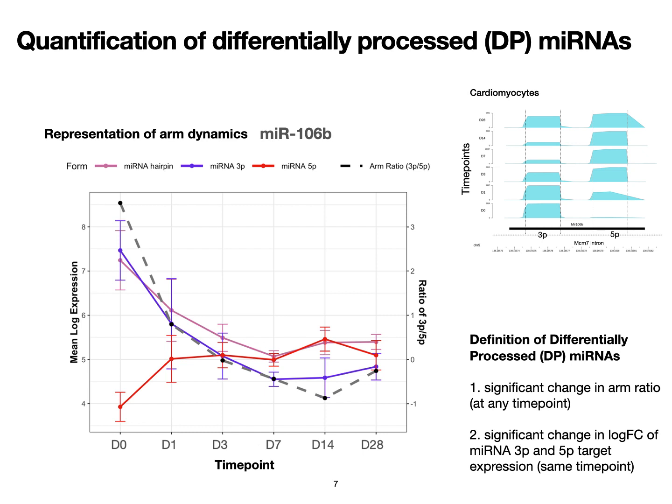We define the differentially processed microRNAs, or DP microRNAs, as the microRNAs that show a significant change in arm ratio at a time point and a significant change in its 3p and 5p target expression fold changes at that time point.